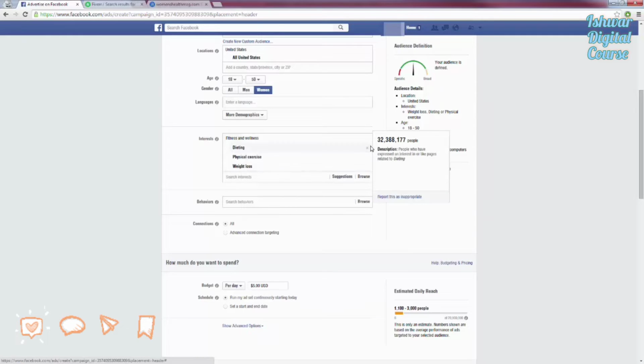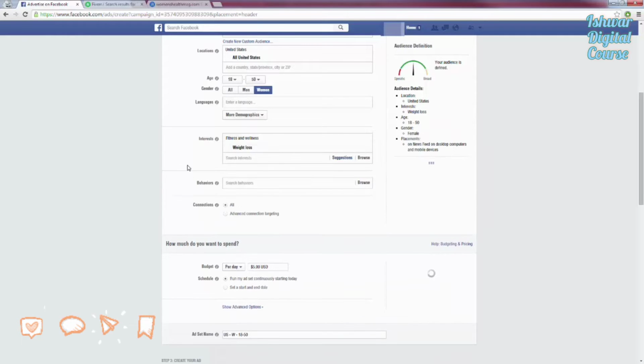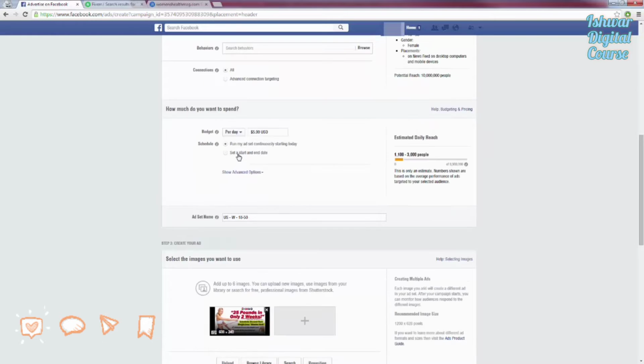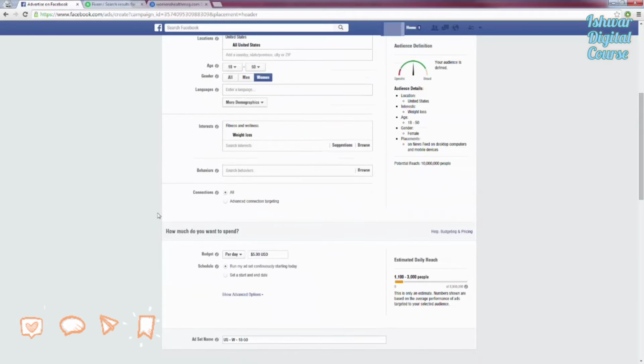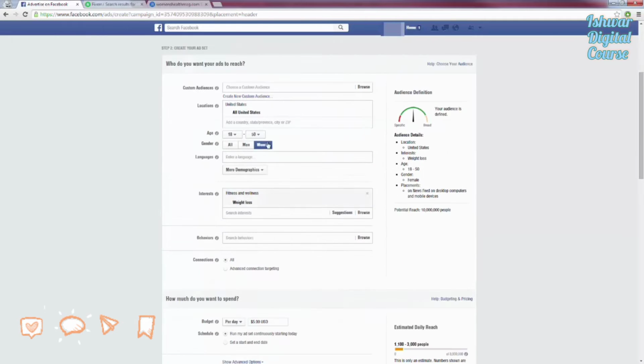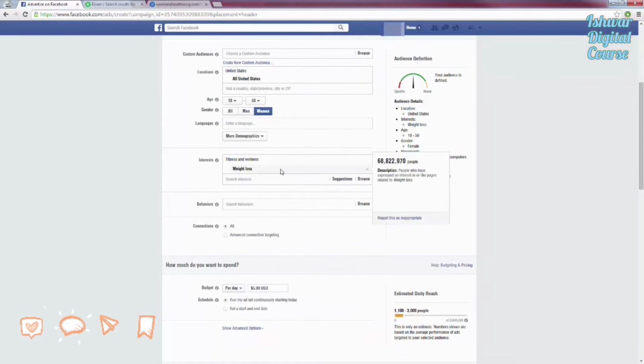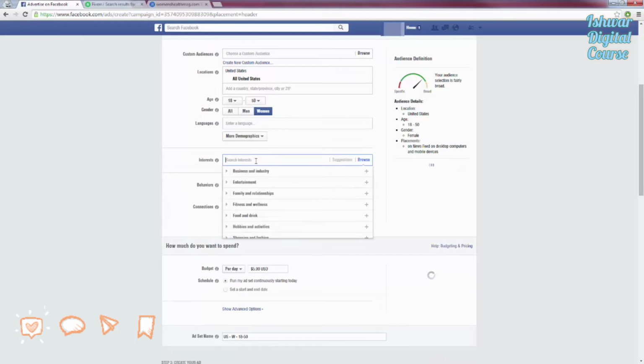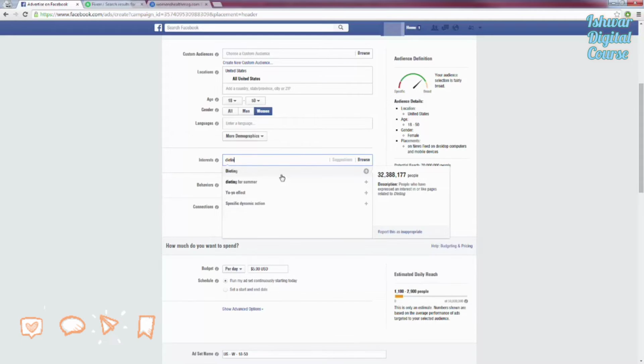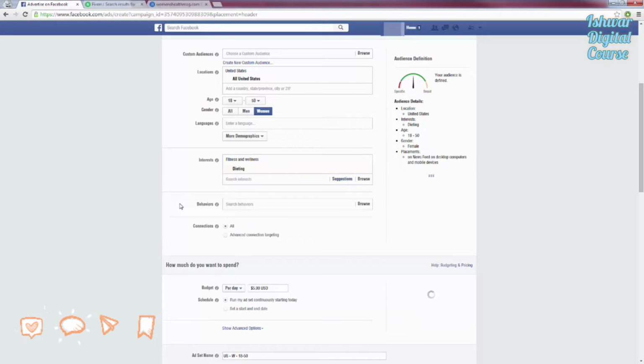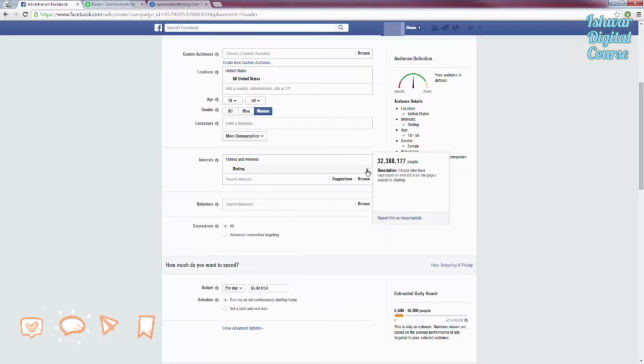So what I would do is close out of these right here, for example, and with this ad, I would just focus on weight loss. So I would scroll down, place my order, and then when you place your order, it says, would you like to create another ad just like this? So you're going to click on that button, and when you do, it's going to give you all this exact same details, right? Everything's going to be exactly the same. And when you do that, you're going to come in here, get rid of weight loss, and this time focus on dieting, for example. Then you're going to place your ad for this one. You're going to create another similar ad, and swap out dieting for something else, okay?